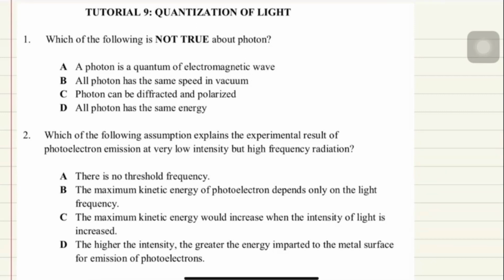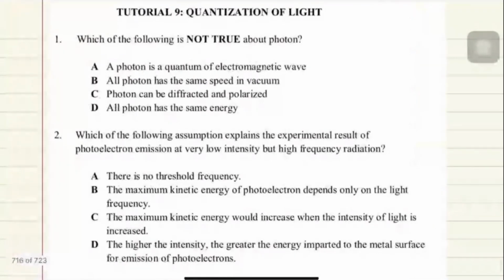What is the answer for this one? Question number 1. Have you tried this one? Yes, D. Okay, photon is a quantum of electromagnetic wave. That one is correct. All photon has the same speed in vacuum. That one is correct. C equals to 3 times 10 to the power of 8, right? And then photon can be diffracted and polarized. That one is correct as well. Okay, and then the answer is D.